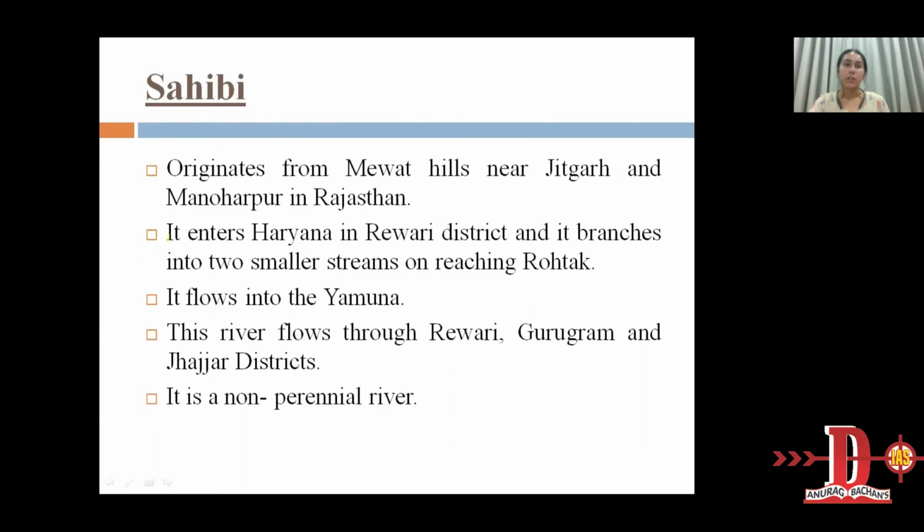Sahibi River. It originates from Mewat Hills. Mewat is a district of Haryana, a southern district. It originates from Mewat Hills near Jeetgarh and Manoharpur in Rajasthan. It enters Haryana in Rewari district and it branches into two smaller streams on reaching Rohtak. Mewat Hills are also known as Aravali Hills. Sahibi flows into Yamuna. This river flows through Rewari, Gurugram and Jhajjar districts of Haryana. It is a non-perennial river.